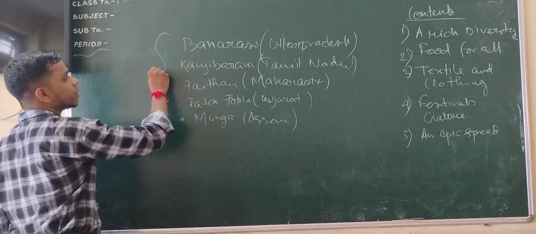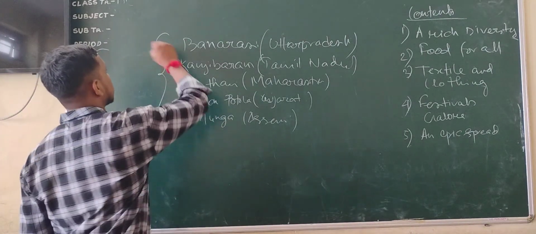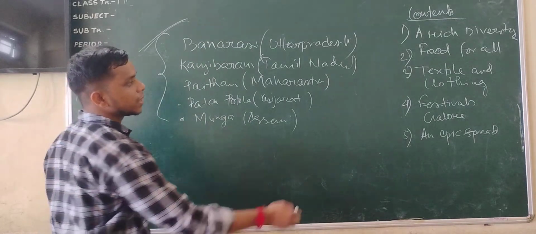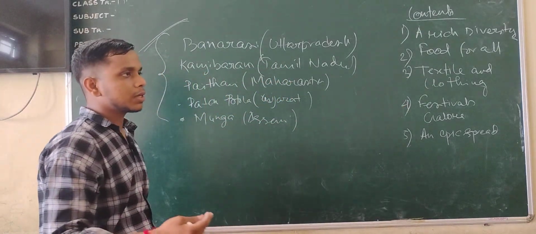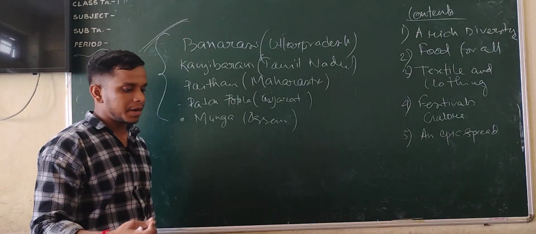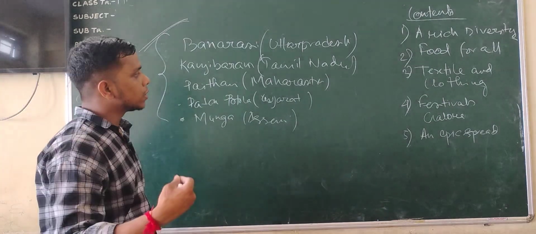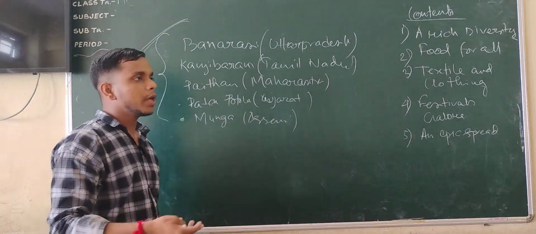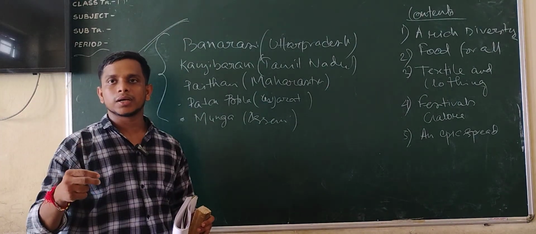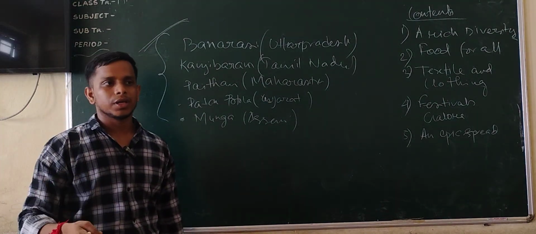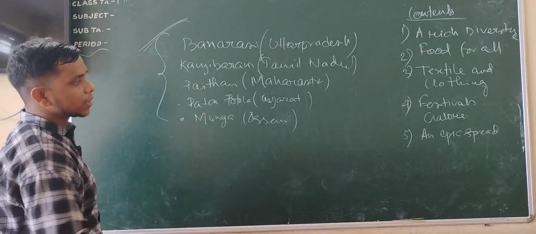All these things you should write in your copy because they are very important. Another one is textile, related to textile and clothing. Textiles are not only used as dress sense, but they also denote cultural heritage and how people lived from early times to nowadays. Especially in the northern area like Uttarakhand, they also use a type of dhoti, and a type of topi they wear in their festivals also.